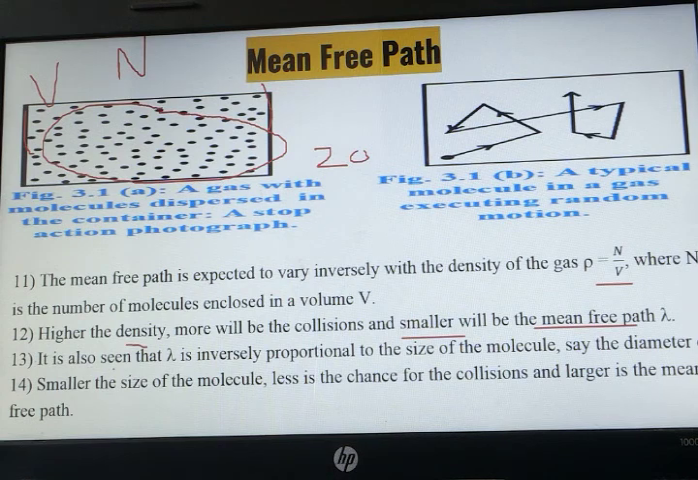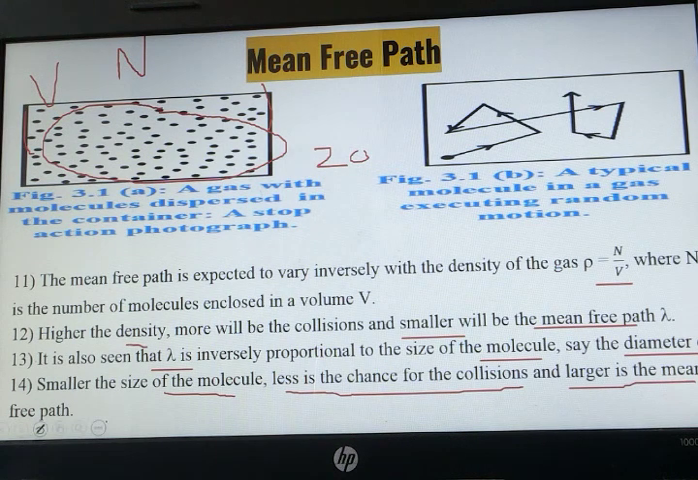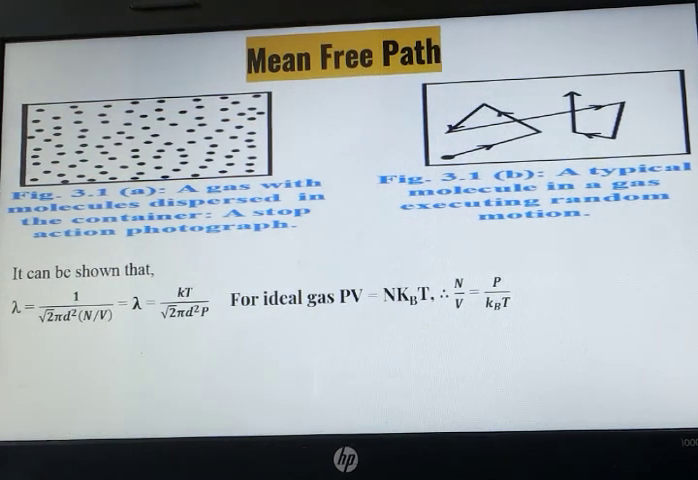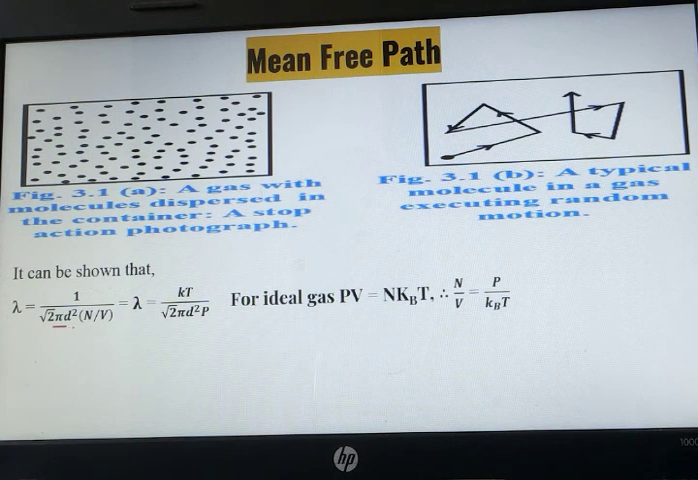It is also seen that lambda is inversely proportional to the size of the molecule, say diameter d. The smaller the size of the molecule, the less the chance of collision, and the larger the mean free path. It is given by the formula lambda equals 1 upon root 2 pi d square n upon V. Now n upon V can be written as kT upon p.